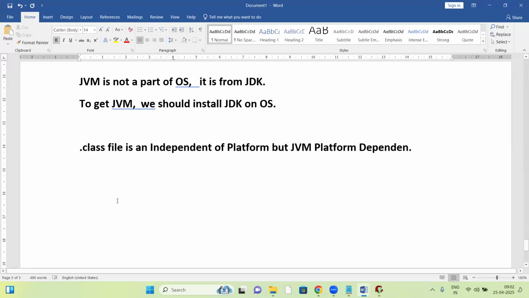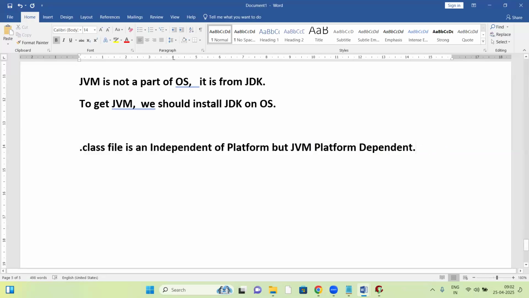So the dot class file is platform independent. Interesting point here: the dot class file is platform independent, but the JVM is platform dependent.